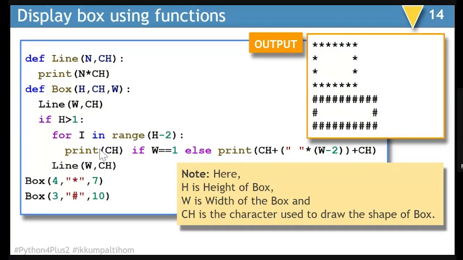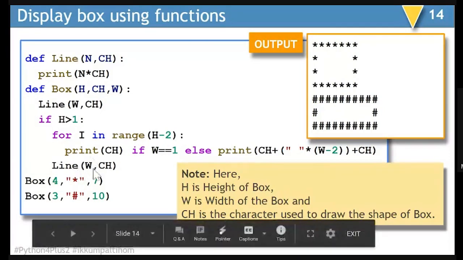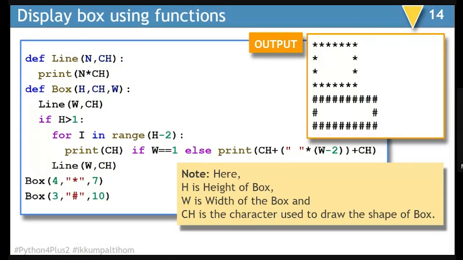For that, if the width is 1, you just have to display 1 character. If the width is more than 1, then in that case, the character will be displayed on both the sides, and in the middle, there will be a number of spaces depending on the width. So it is going to be width minus 2 number of spaces in between. And then when this is over, you will be drawing the bottom line. So this is how you are drawing a rectangle or box, a text box, with the help of a function.